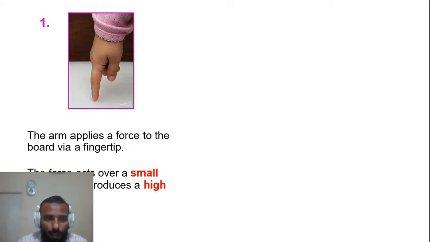So this small area will create a higher pressure. That you can easily observe in your daily life. If you go home, just place a finger on your mattress, on your bed, and you will find that when you apply a pressure with your finger, it goes much deeper as compared to when you apply a force with your thumb or the whole palm.